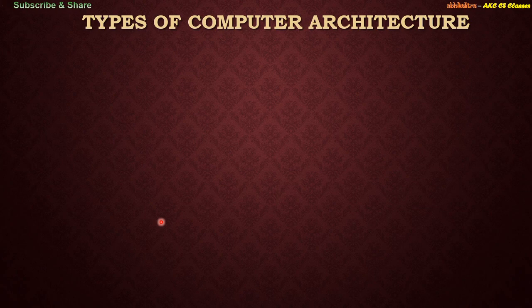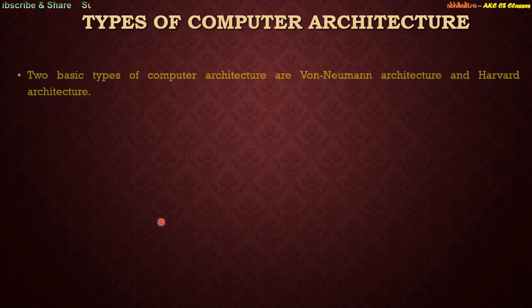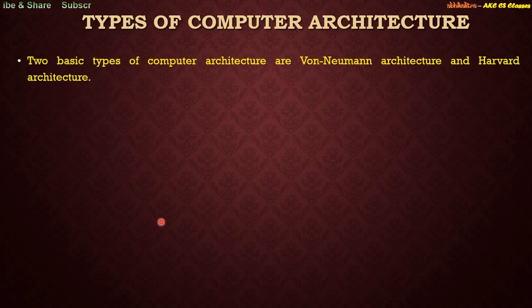Now, what are the different types of computer architecture? There are basically two different types of computer architecture. One is von Neumann architecture and the other is Harvard architecture, right? First we will be discussing von Neumann architecture.